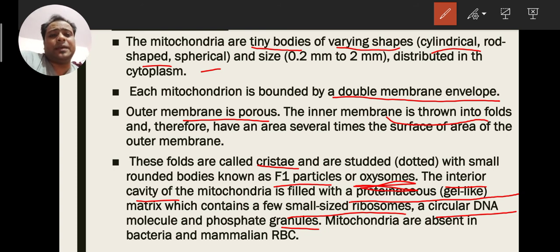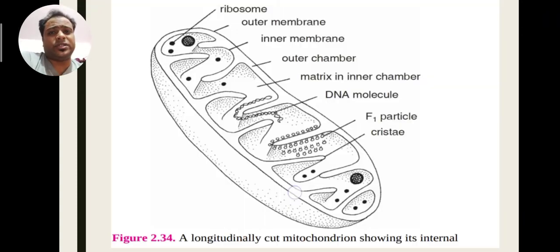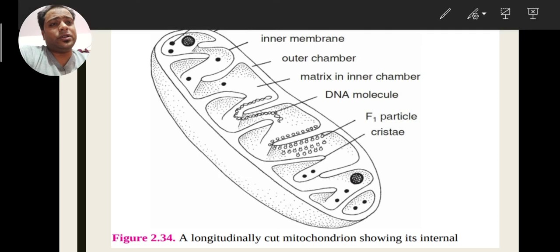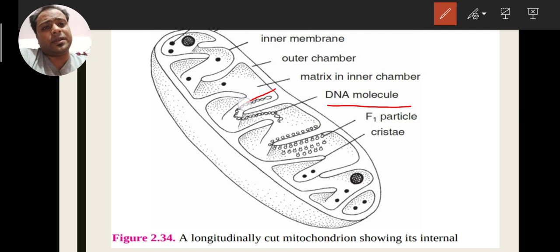Now where they are present and where they are absent: they are present in all eukaryotic cells, but they are absent in bacteria, and they are absent in some mammalian RBCs. The nucleus is also absent in RBCs. Fine, let's see the structure here. This is the structure of mitochondria. You can see the outer membrane, inner membrane, outer chamber, inner chamber with matrix. They have a DNA molecule, which is circular in nature, and they have ribosomes also for protein synthesis.